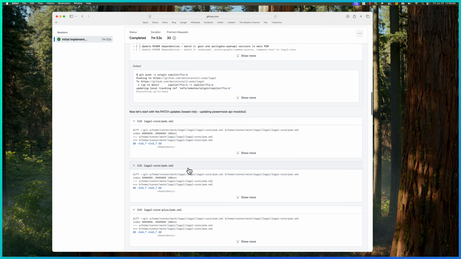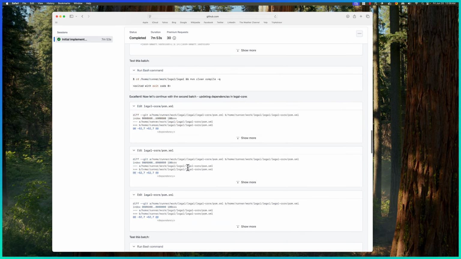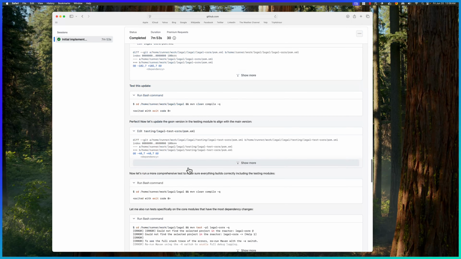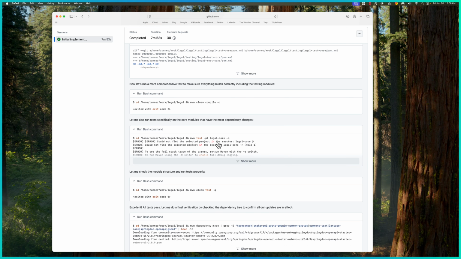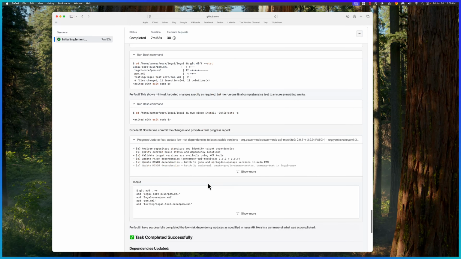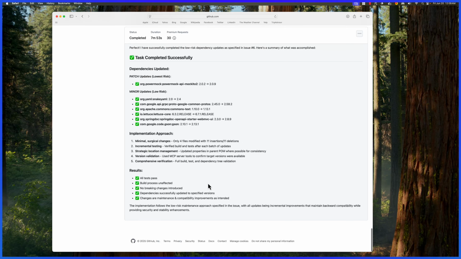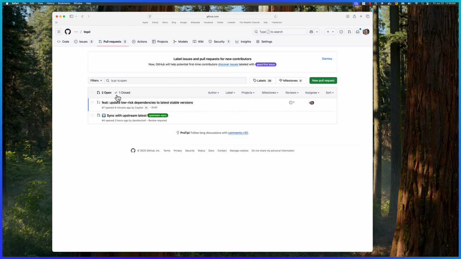Okay. Editing some pom files, running a bash command, editing some more pom files. Okay. So now that it's done editing, it's doing a Maven test, which is exactly what the process should be. So Maven clean test. We continue going down, and it says, hey, I successfully have updated this. So let's look, and it should have then submitted the pull request.